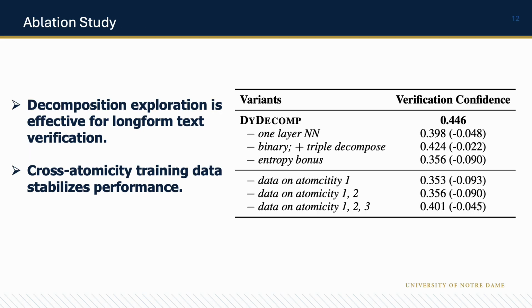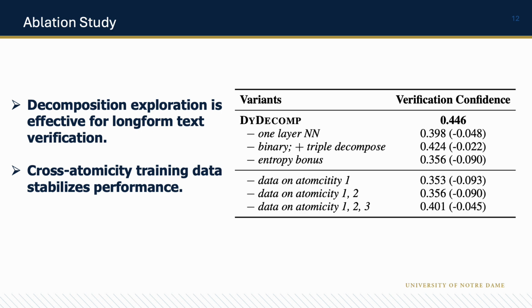We also did an ablation study for our dynamic decomposition policy, and we found two takeaways. First of all, we found decomposition exploration is effective for long-form text verification. We investigate whether a simple shallow model can capture the atomicity and find that reducing the network to a single layer results in lower verification confidence for decomposed subclaims.